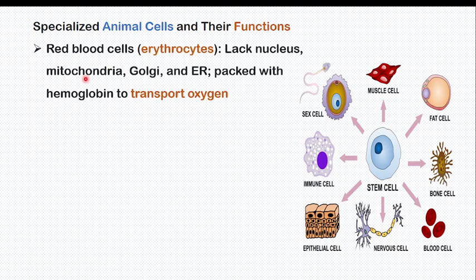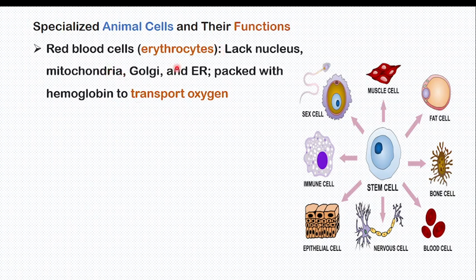Now, specialized cell number one in animals is called the red blood cell, or erythrocyte. They are specialized how? They do not have a nucleus, mitochondria, or Golgi apparatus, and there is no rough endoplasmic reticulum. Oh my God! How can this be a cell? Of course it is a cell. It is a cell which is called specialized. Specialized to do what? To be packed with hemoglobin to transport oxygen.